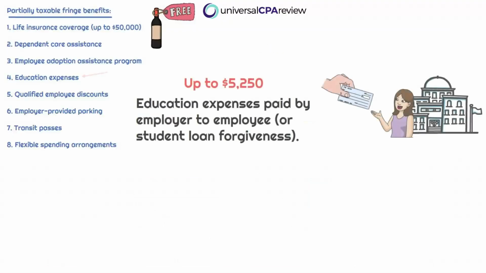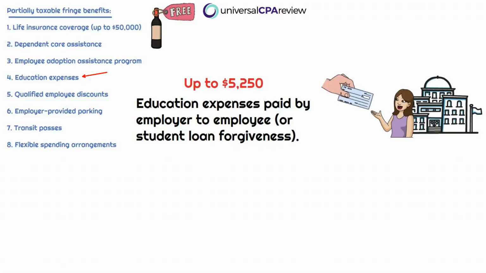So now we have education expenses that are paid by the employer. Okay, so this is different from what we talked about when we discussed qualified tuition reductions. Education expenses paid by the employer is a direct expense that is paid on behalf of the employee. Okay, so money is going straight to the employee for their educational expenses. Okay, this can also be used for student loan expenses that are getting paid back.